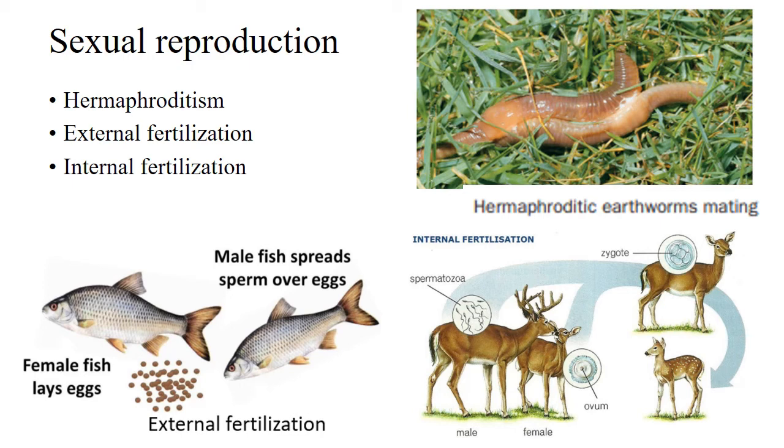Although both sexes are present within one earthworm, mating takes place between two different individuals due to genetic variability. The mechanics of fertilization play an important role in sexual reproduction.